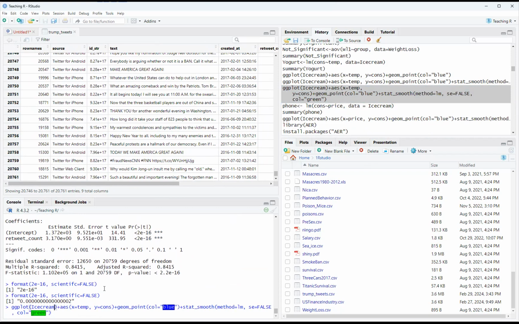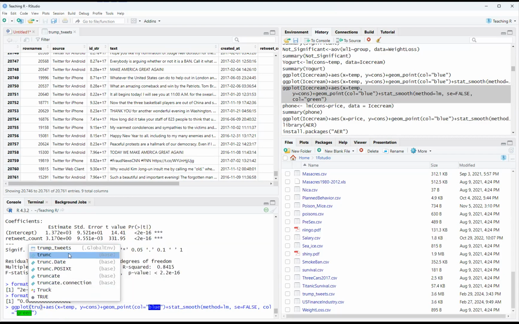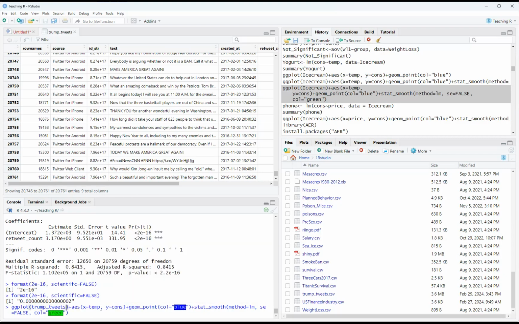Now, to end, I want to do a ggplot. I have the ice cream one. Oops. But we're going to just do it. What's the name of it? Trump's tweets. So we can kind of take a look at this. There's Trump's tweets. The X is the independent variable, which is the retweet count. And then the Y is the favorite count. And then we'll just keep it the same color.